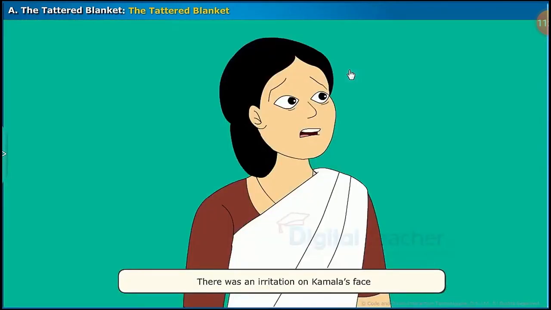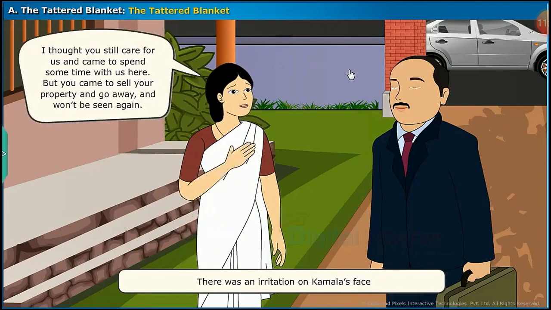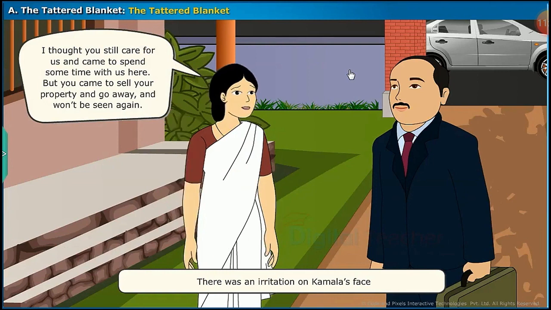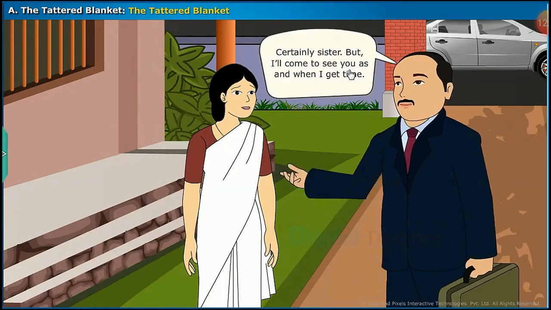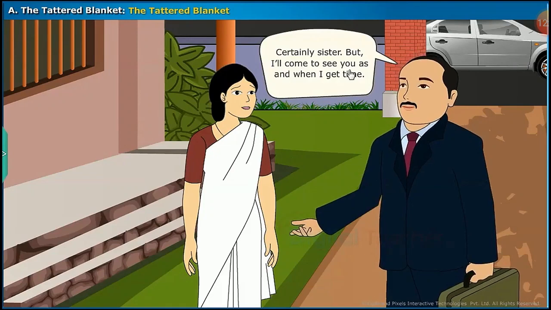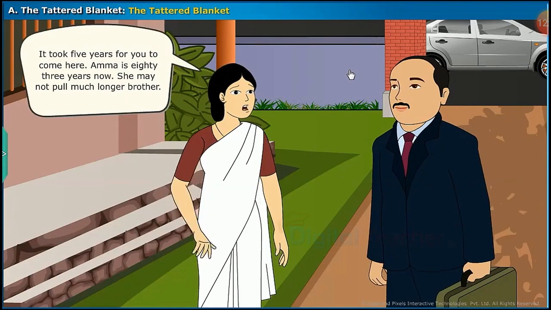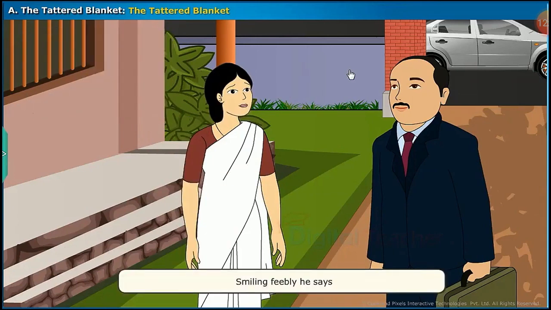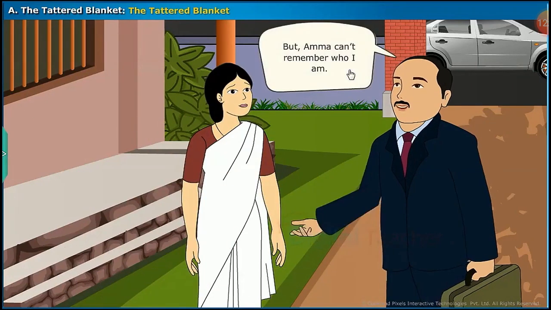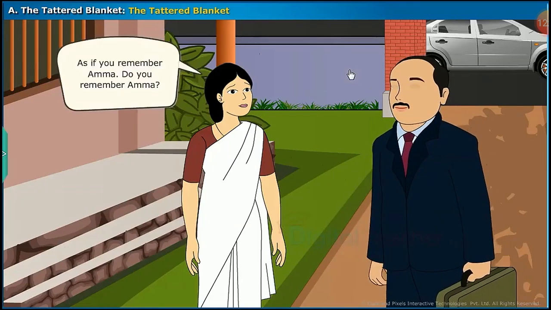There was an irritation on Kamala's face. I thought you still care us and came to spend some time with us here. But you came to sell your property and go away and won't be seen again. Certainly, sister, but I'll come to see you as and when I get time. It took 5 years for you to come here. Amma is 83 years now. She may not pull much longer, brother. Smiling feebly, he says, "But Amma can't remember who I am." As if you remember Amma. Do you remember Amma?